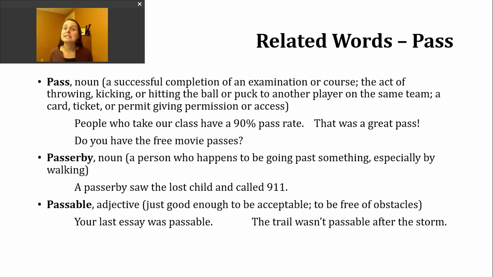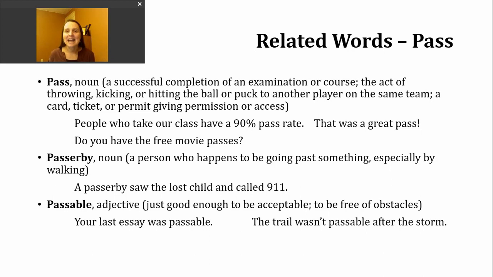Another way to use this noun that perhaps is a little different than something we've talked about earlier is a card or ticket or permit that gives permission or access to something. Let's take a look at this usage in a sentence. Do you have the free movie passes? So again, maybe someone was given a little card or ticket, one free admission to a movie, and so those little slips of paper we're calling passes.